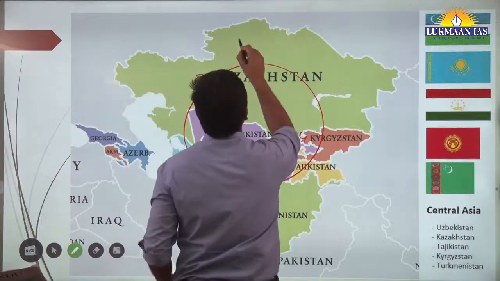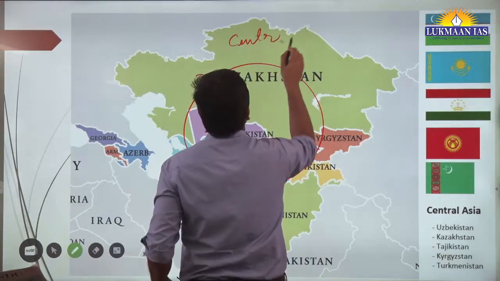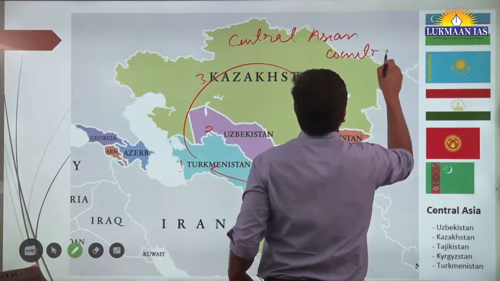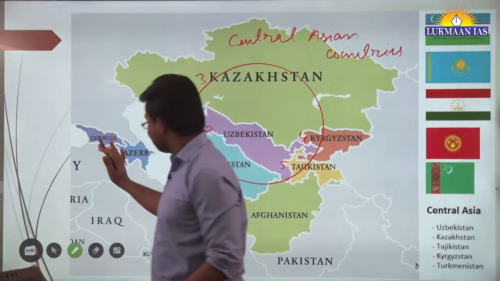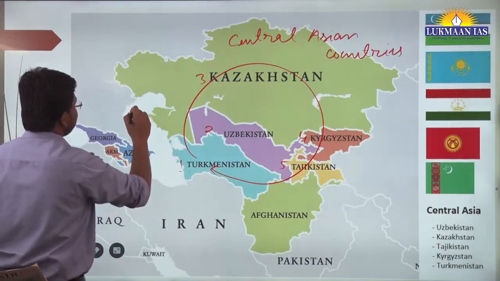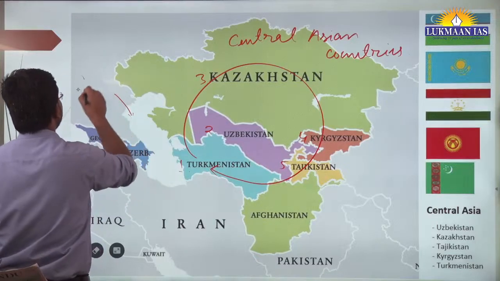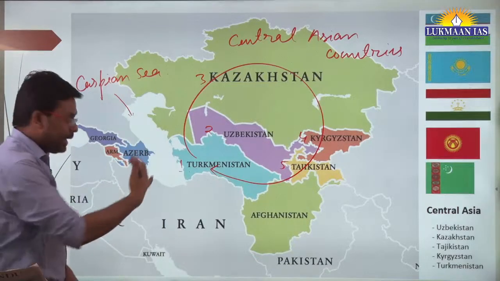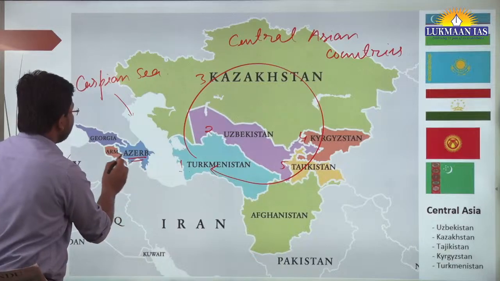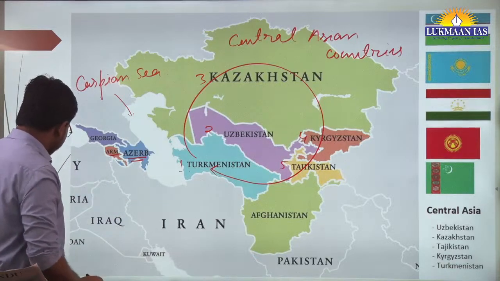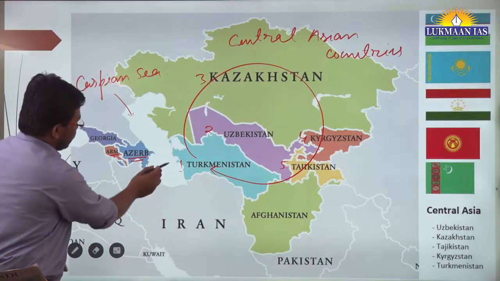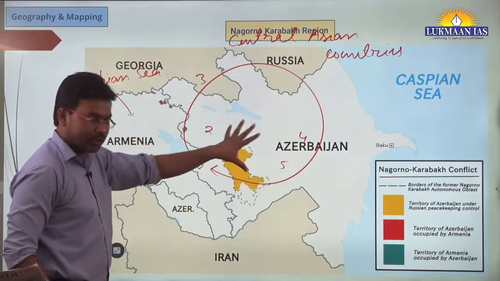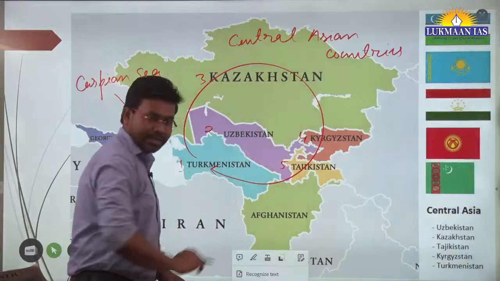These 5 countries are together known as Central Asian countries. To the left of these countries lies the Caspian Sea. The white region that we can see over here is the Caspian Sea. To the west of the Caspian Sea we have Azerbaijan and Armenia. The previous map showcases a bigger region, Azerbaijan and Armenia, and between them lies this Nagorno Karabakh region.